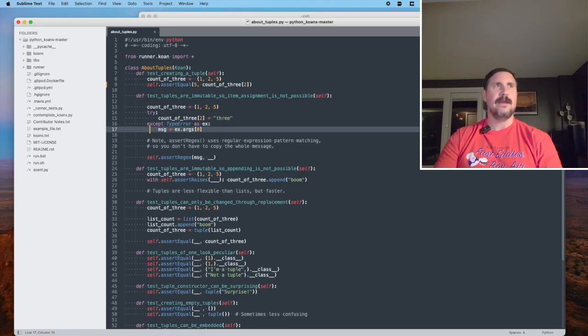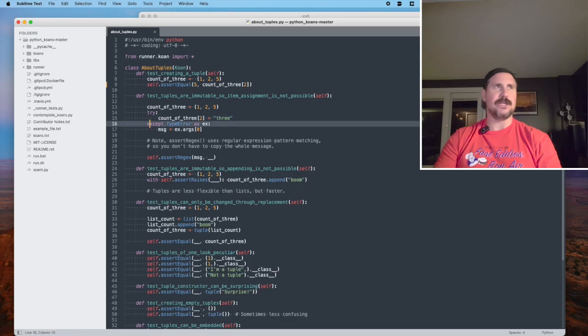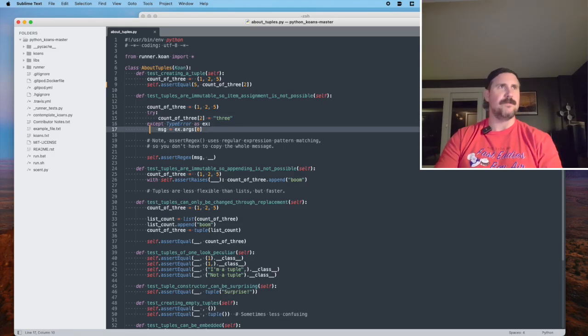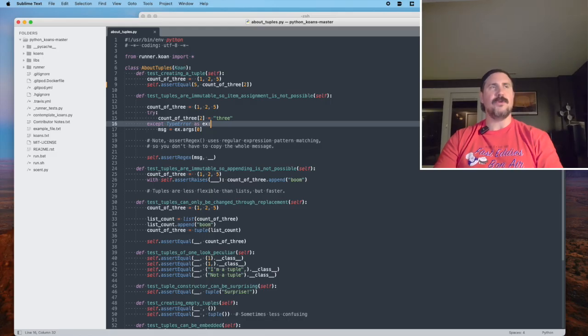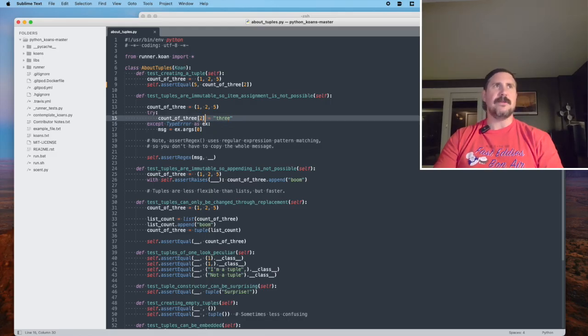And that's what's happening with this sort of try-catch setup. So we've got a try-catch where we say, at the second index of the tuple, set that thing to the string 3. And I assume that will throw an error because tuples are immutable. Once they are set, you can't reach in and change one of the values inside. So then we'll capture any type error exception, and we'll save it to a variable called ex.